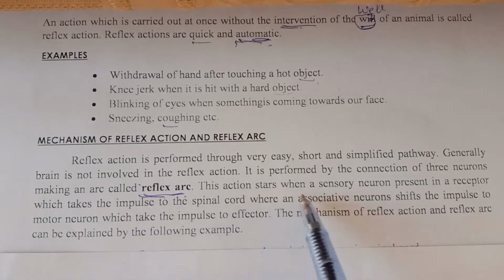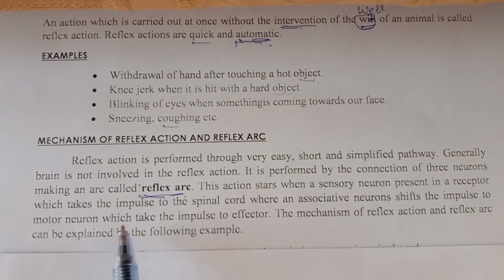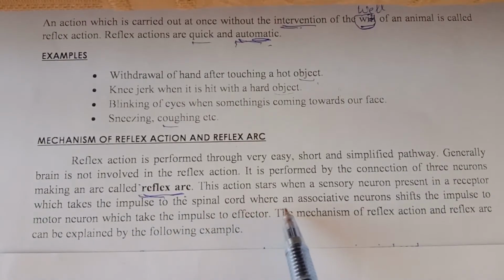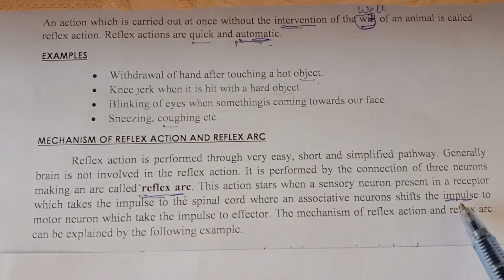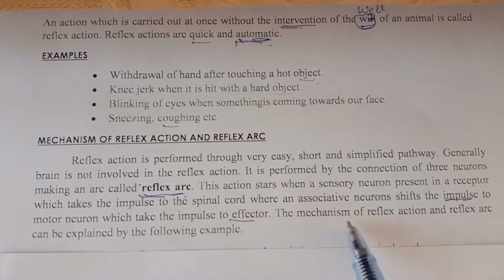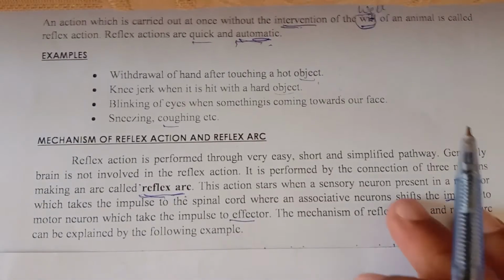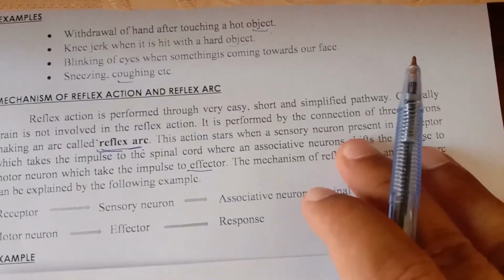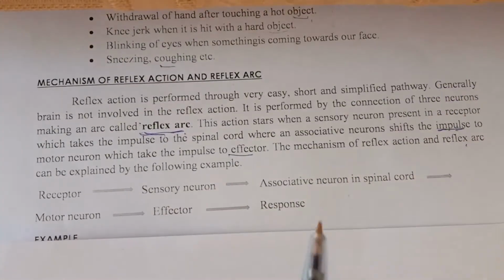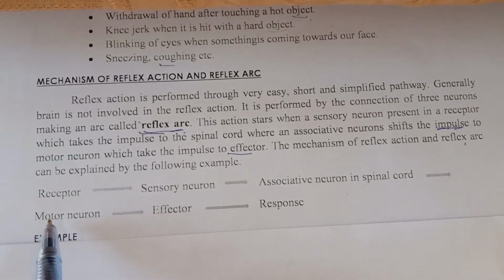This action starts when a sensory neuron present in a receptor takes the impulse to the spinal cord, where an associative neuron shifts the impulse, meaning sensation or message, to the motor neuron. So the decision or the information is delivered to the motor neuron, which takes the impulse to the effectors. The mechanism of reflex action, the reflex arc, can be explained by the following example. This is the summary of the overall process of reflex action.